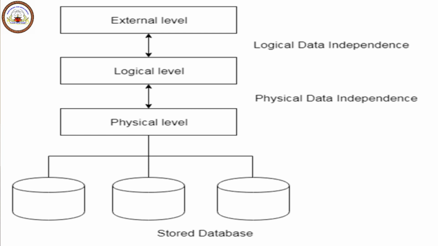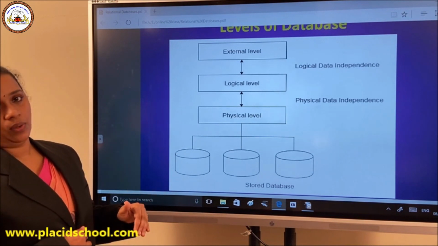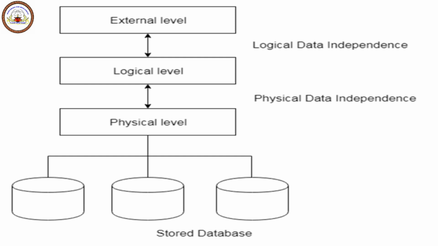Then physical level, it says how much space, how much memory size should be there for the database management system or the database to be installed. So these are the 3 main levels. First is external level, it's also called view level, where the external users, normal users are there and they will be making or contacting the external level only.